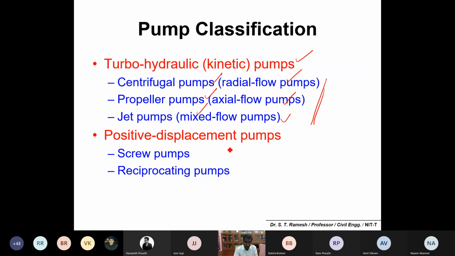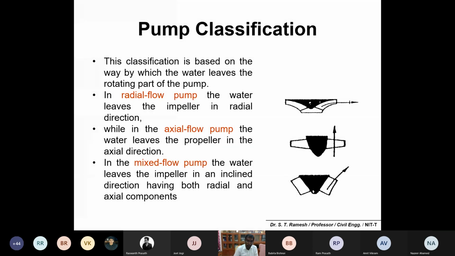And positive displacement pumps: in this lecture we are going to discuss reciprocating pumps and screw pumps. Reciprocating pumps are used for water pumping, and screw pumps are predominantly used for sludge pumping. We'll see one by one. These are the major classifications.